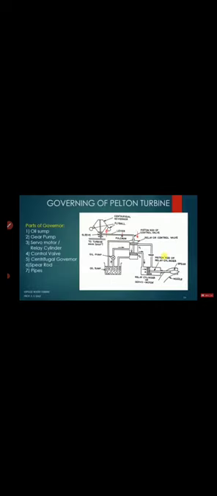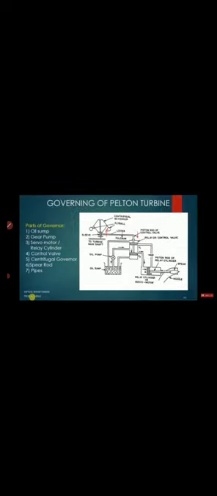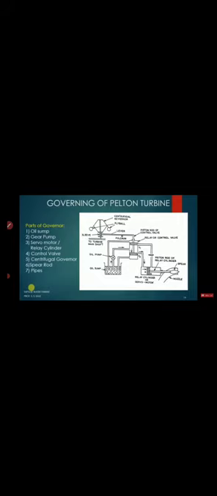Now consider the opposite condition. What is the opposite condition? In the opposite condition, the load on the turbine increases. If the load on the turbine reduces, speed increases, and if the load on the turbine increases, the speed of the turbine will reduce. Now let's discuss this condition. When load increases, speed decreases.